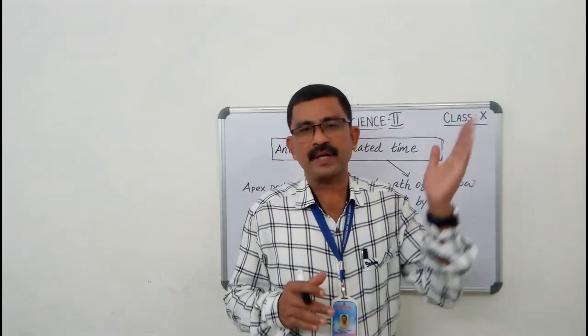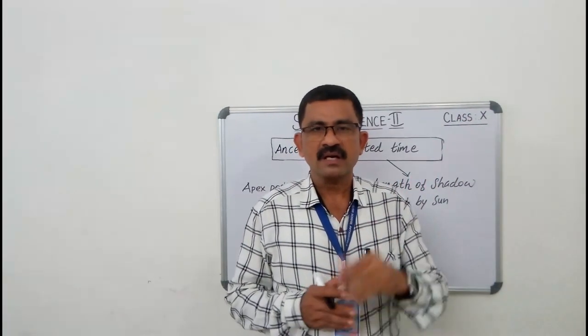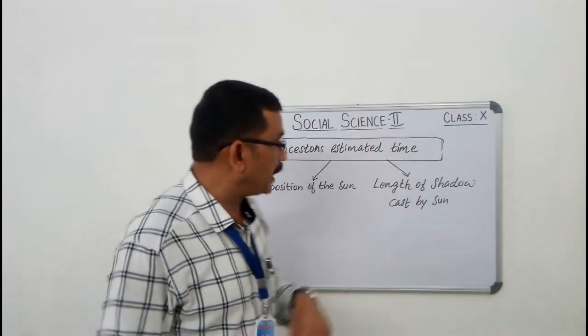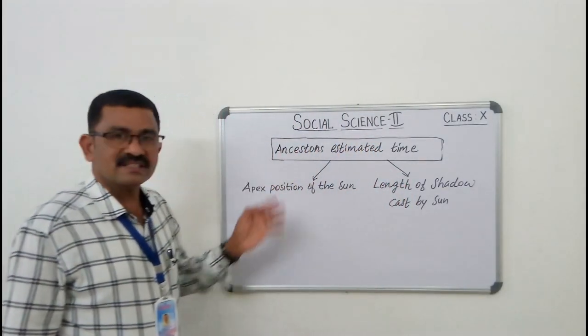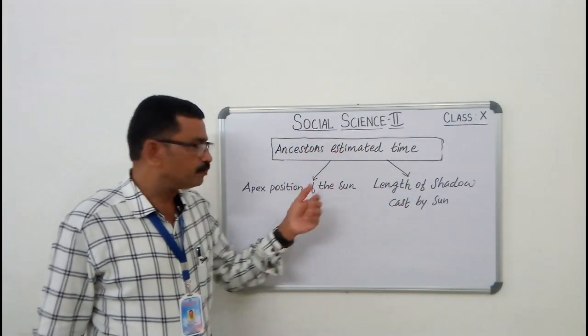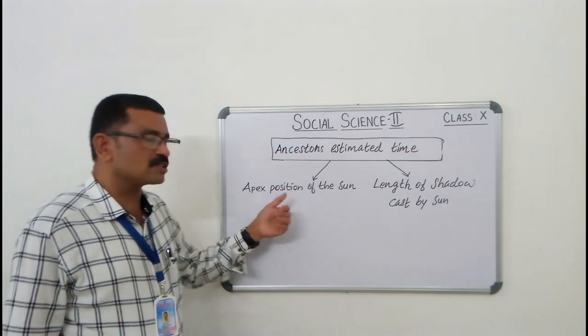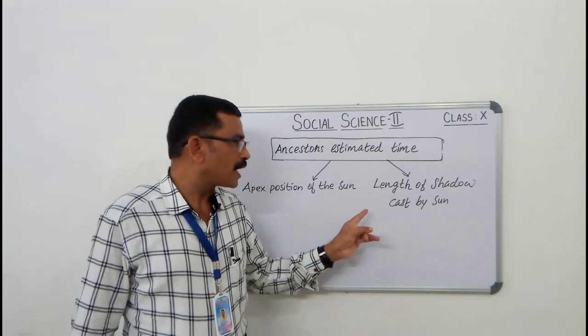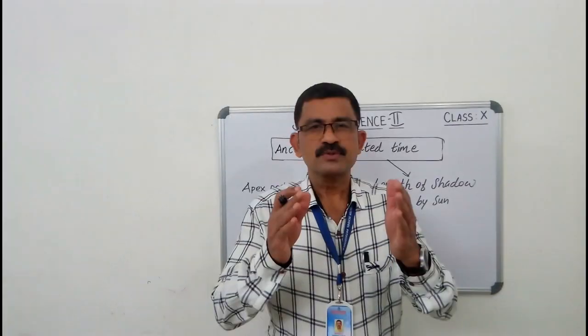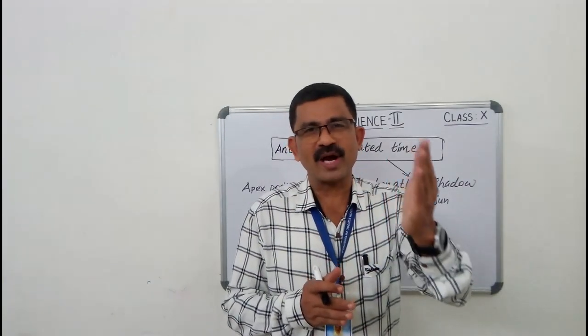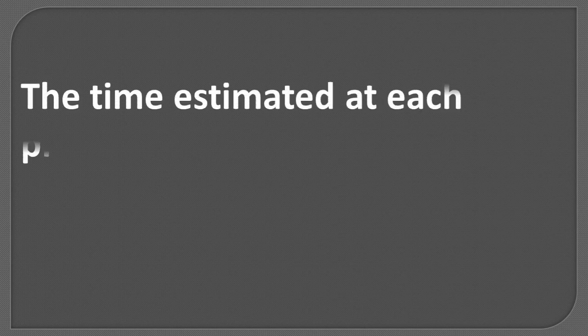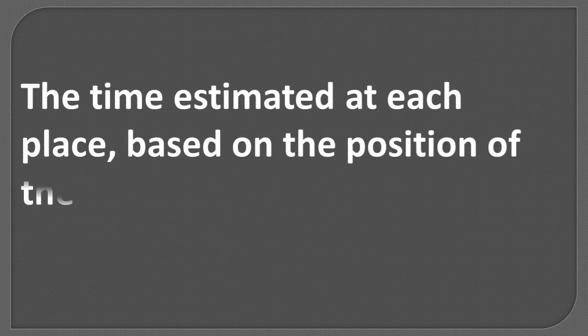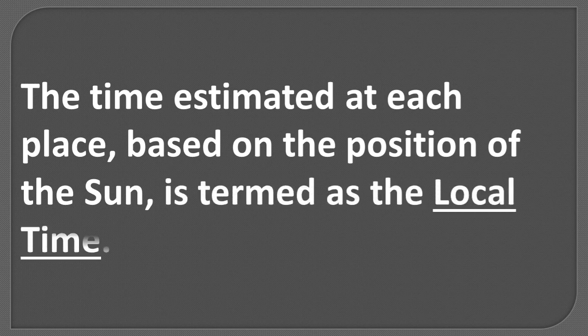In the ancient period, our ancestors calculated time in this manner. Ancestors estimated time by apex position of the sun and length of shadow cast by sun. So children, what is local time? The time estimated at each place based on position of the sun is termed as the local time.